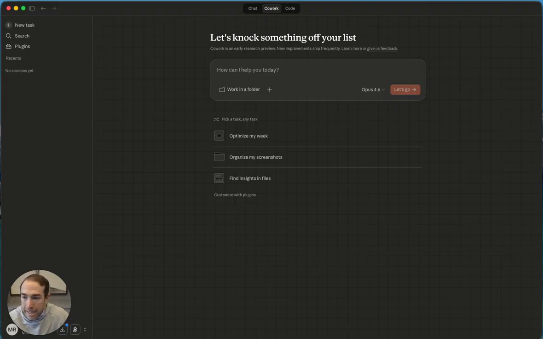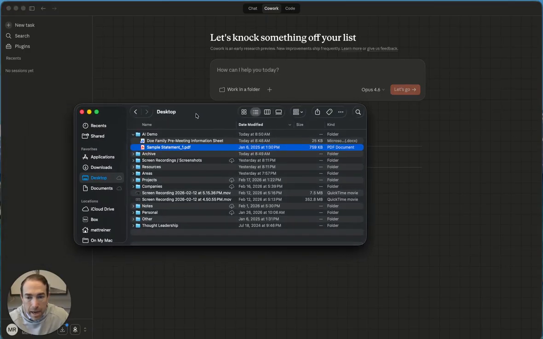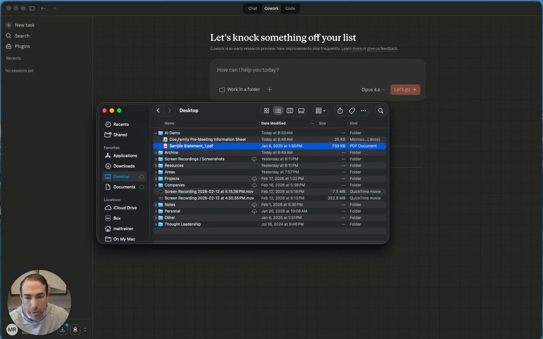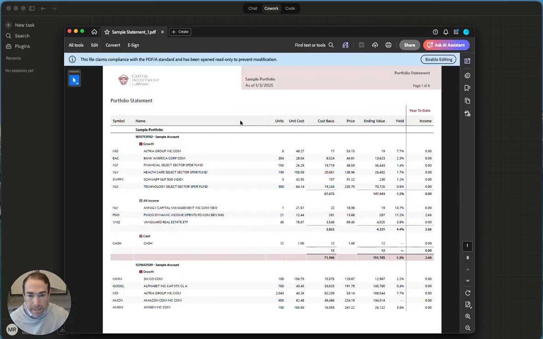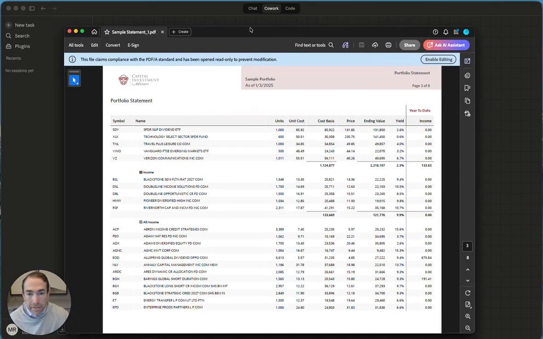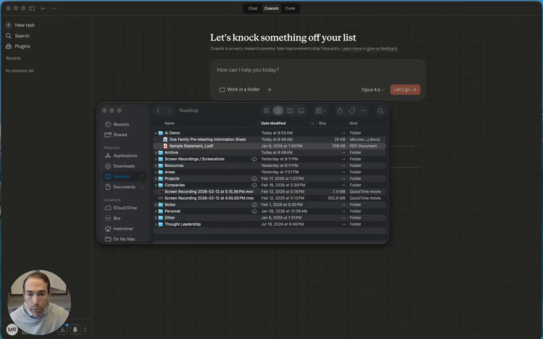So what I did is on my desktop, I created a folder called AI Demo, and I put in two files. So what I wanted to do is say, can Claude Code or Claude Cowork help me create a simplified financial plan for a new prospect based on the information that they sent in? So I put in a sample statement, which looks like this here. This is like a sample statement that maybe they have sent us. And then I put in a pre-meeting information sheet.